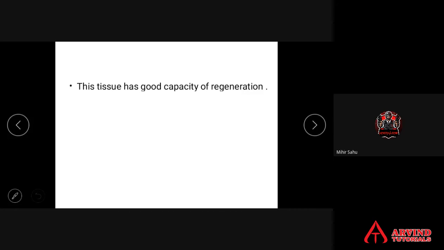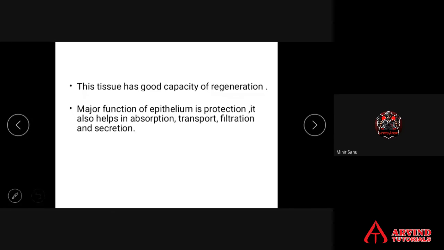Another important point. Capacity for regeneration means if some of the cells die or disappear, new cells can be added to the tissue. They can divide and make new cells. That is the meaning of capacity of regeneration.